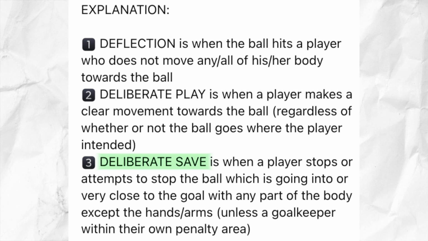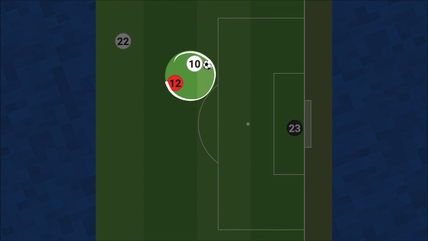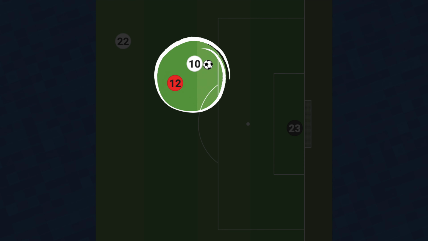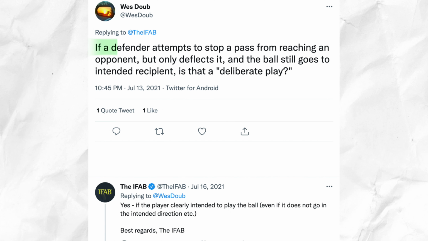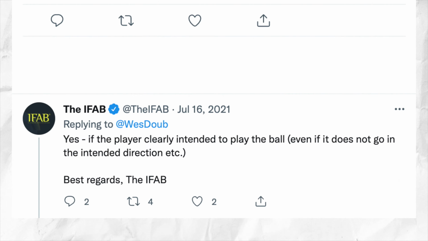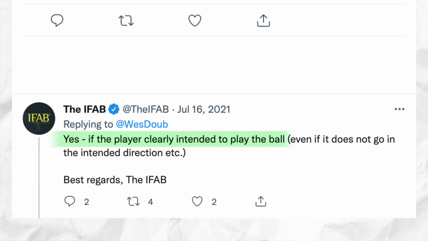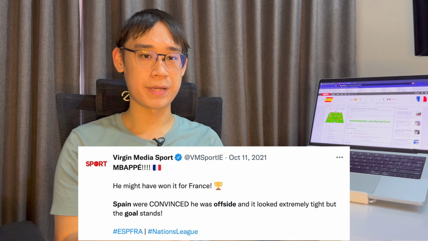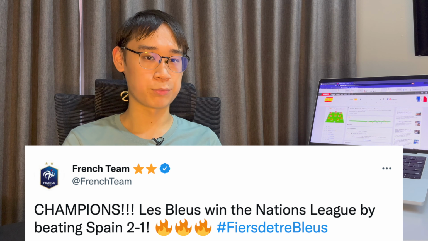Eric Garcia could not have committed a deliberate save, as both Garcia and Mbappe were very far away from the goal. The IFAB also clarified this on Twitter, where a user asked about this similar scenario, and the IFAB mentioned that it should be counted as a deliberate play. Mbappe did not commit an offside offense, as Eric Garcia deliberately played the ball to him. No foul was given, and Mbappe's winner was counted.